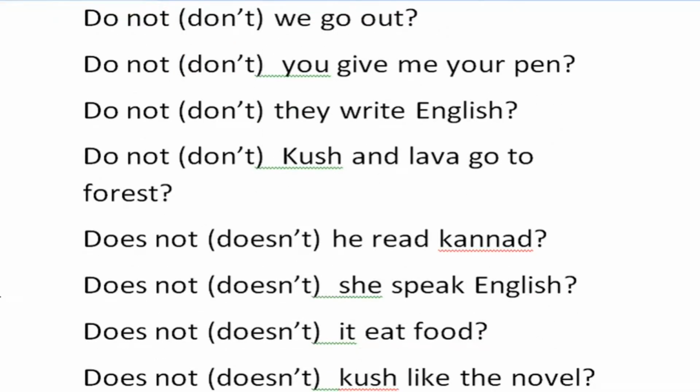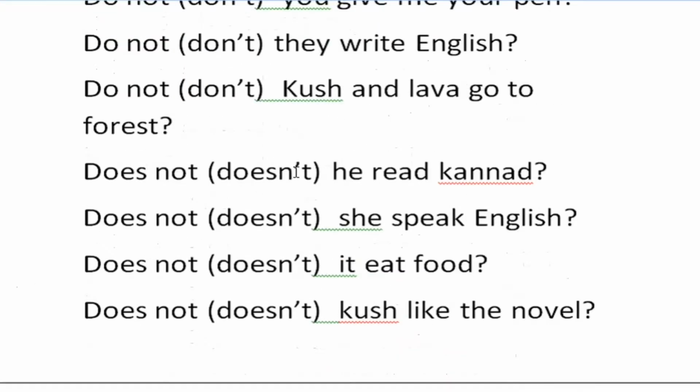Here, doesn't is the short form of does not. Does not he read Kannada? Does not she speak English? Does is the helping verb, not is the negative word, she is the subject or pronoun, speak is the main verb one, English is the object here.